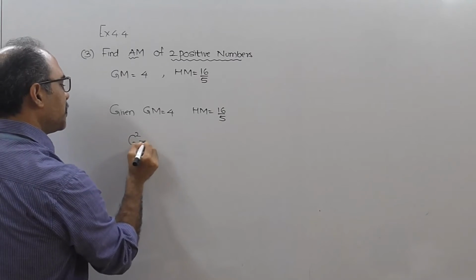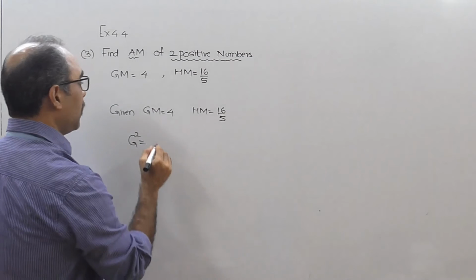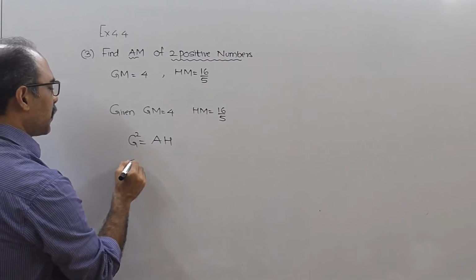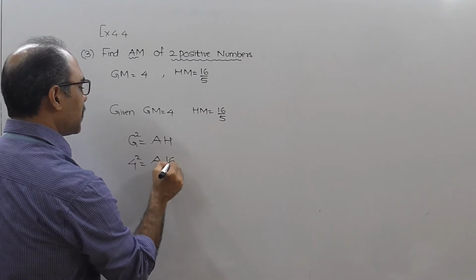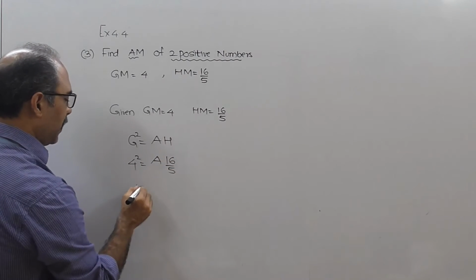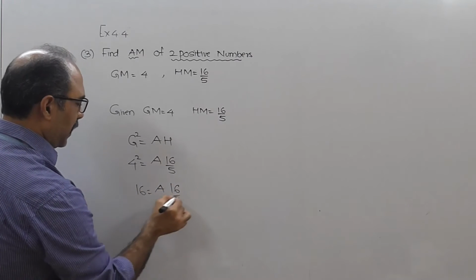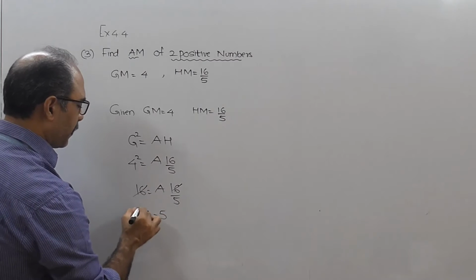See, there is a relationship formula between geometric mean, harmonic mean and arithmetic mean. The formula is g square equal to ah. Okay, so g square will be 4 square. A I don't know, but h I know it is 16 upon 5. I get 16 equal to a into 16 upon 5. I think 16 cut, therefore the value of a will be equal to 5.